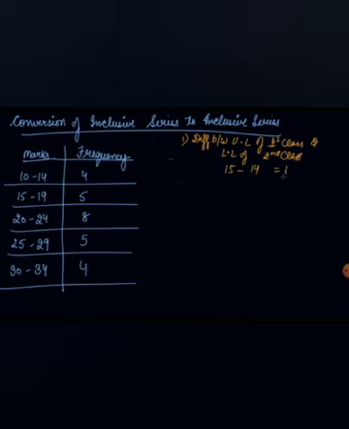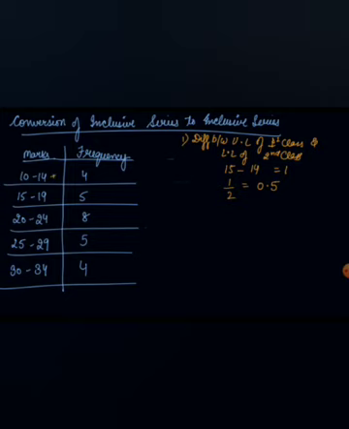Now divide by 2 or make it its half, that is 0.5. So for converting these inclusive series to exclusive series, you will see the difference between these two, that is 1. Then make it half, that is 0.5.